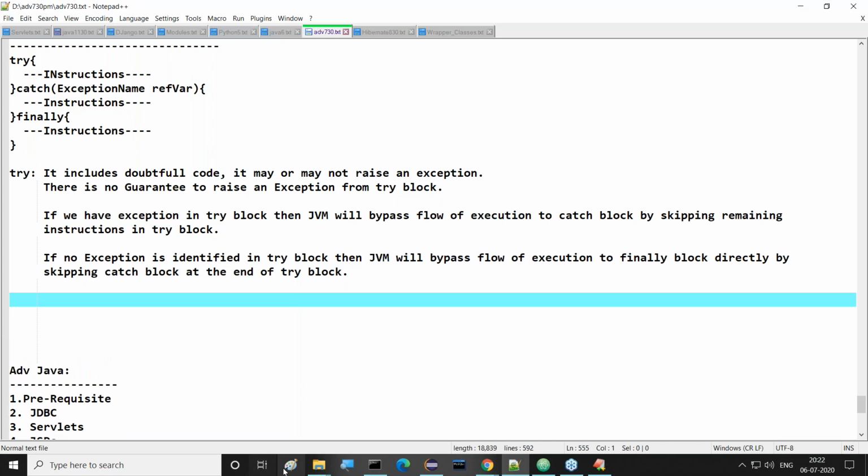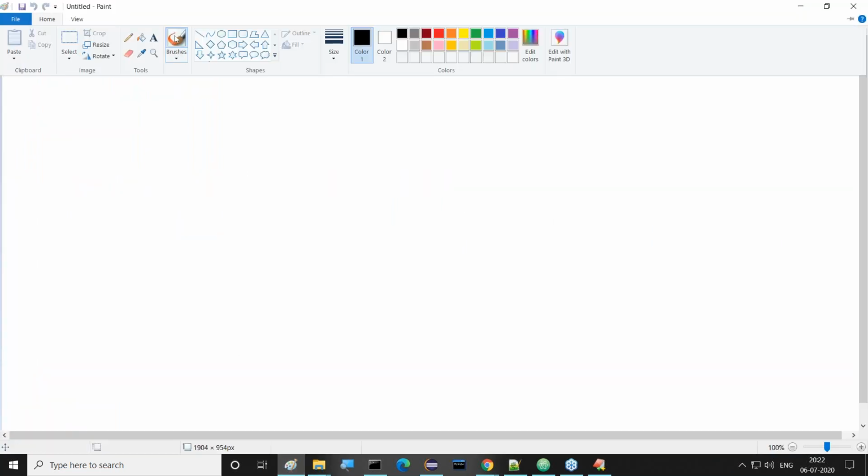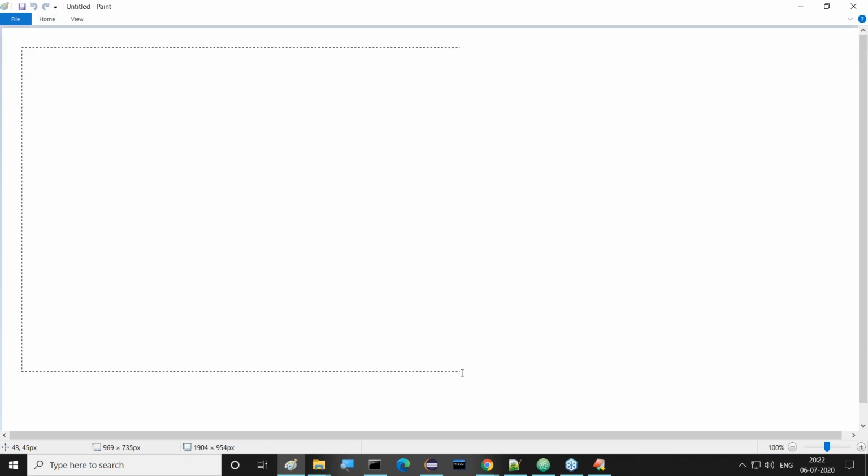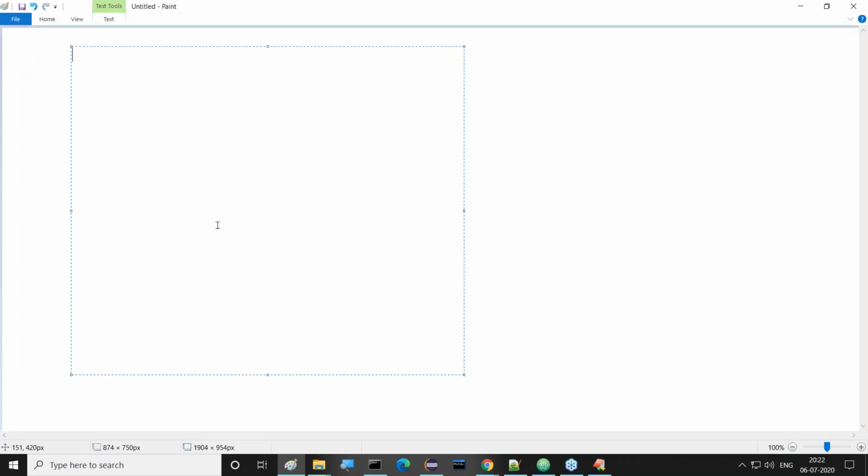So diagrammatically I want to show this flow of execution. Now try to understand this clearly. Right, I want to provide complete code for our understanding purpose. Now try to observe this clearly. For example, I've taken some instructions here. These are the ones before try. Next one is try.